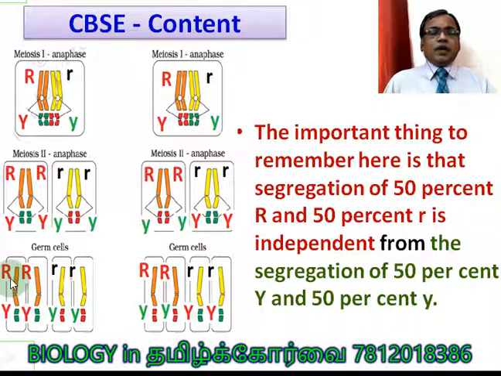You can see here capital R stays with capital Y in 2 cells, small r with small y in 2 cells. This is another type of meiosis, where the combination is in a different way. In another cell it takes place in this way. So 50% of the cells, out of a total 100%, undergo this way of meiosis. In another 50% of the cells, this is the way of chromosomal separation and combination. I think you are able to understand the concept here with respect to CBSE content also.